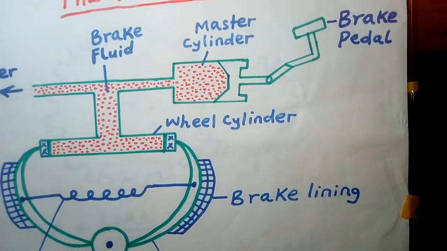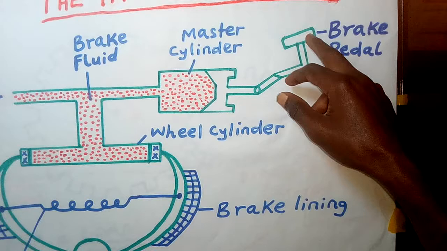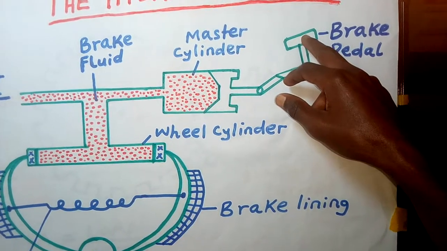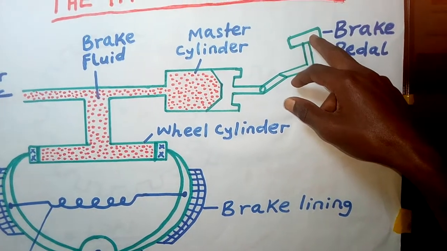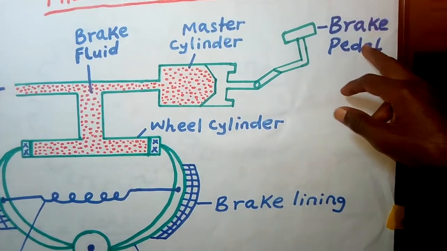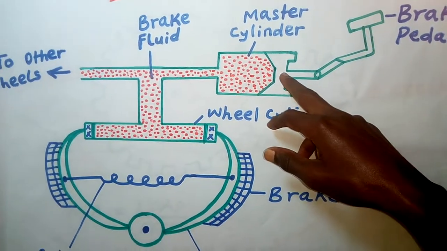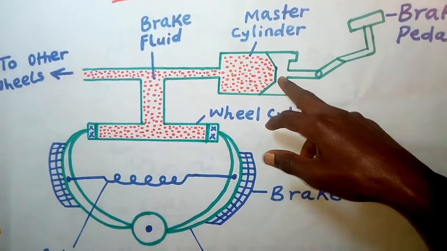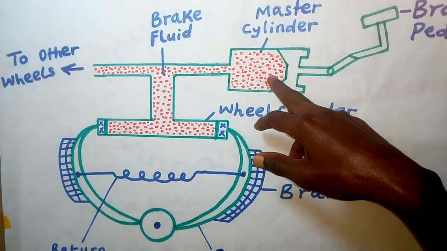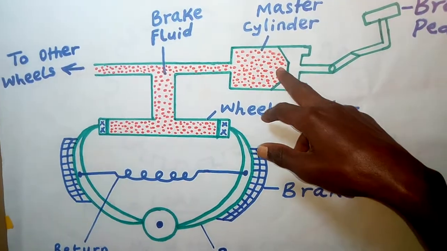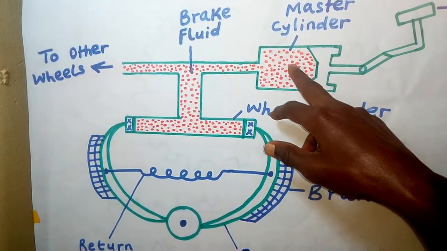Now for us to understand how a hydraulic brake works, the whole thing starts with the foot pedal. When you step here, remember when you want the vehicle to stop, you step on the brake. So when you press the brake pedal by stepping, you are applying a force. That force is going to be transferred to the master cylinder. Remember, in the master cylinder, there is a fluid, which we call the brake fluid. So that force has pressure, and that pressure is transmitted to the brake fluid, which is the fluid there.